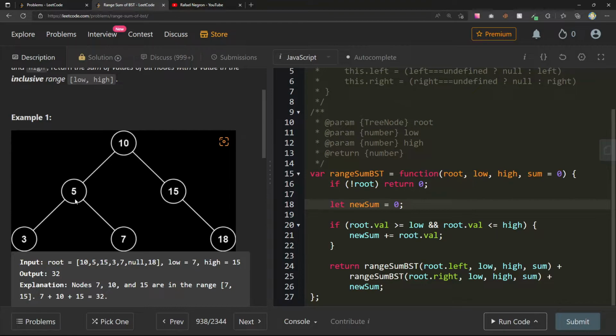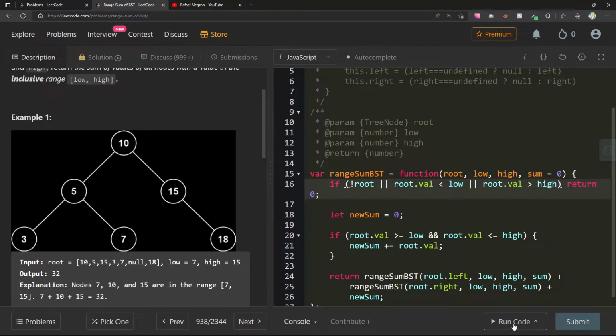That's not in the range, so I can just return. I can take advantage of breaking earlier than I am. So like if not root or root.val is less than low, or root.val is greater than high, return 0.